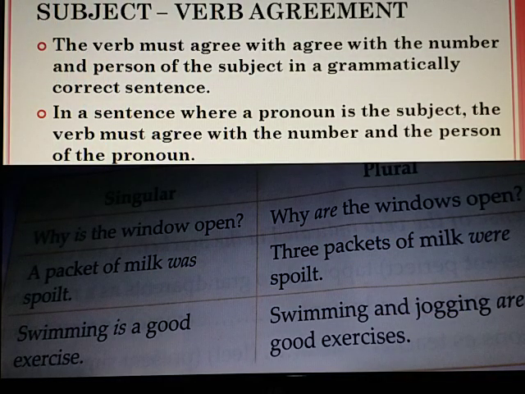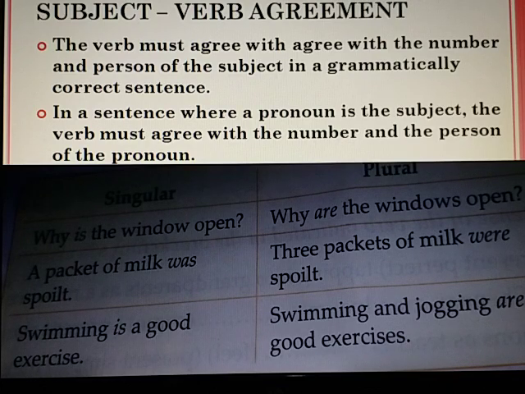Subject-verb agreement. We often use it to write sentences which contain a subject and a verb. The subject could be a noun, a proper noun, or an abstract noun. The verb must agree with the number and person of the subject in a grammatically correct sentence. In a sentence where a pronoun is the subject, the verb must agree with the number and the person of the pronoun. The basic rule is singular subject, singular verb, and plural subject, plural verb.